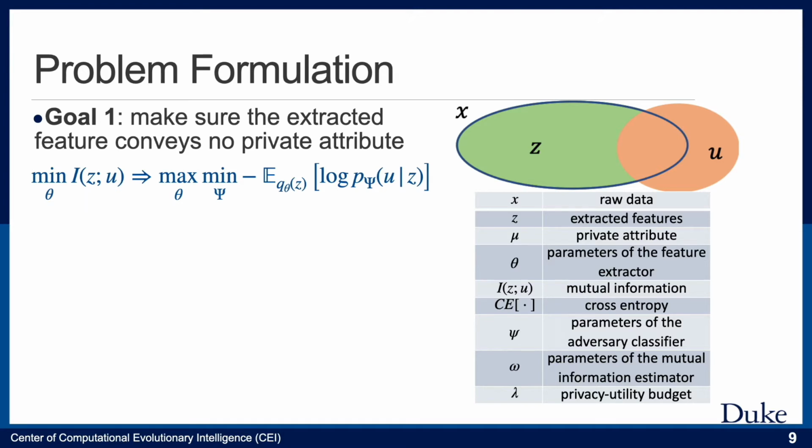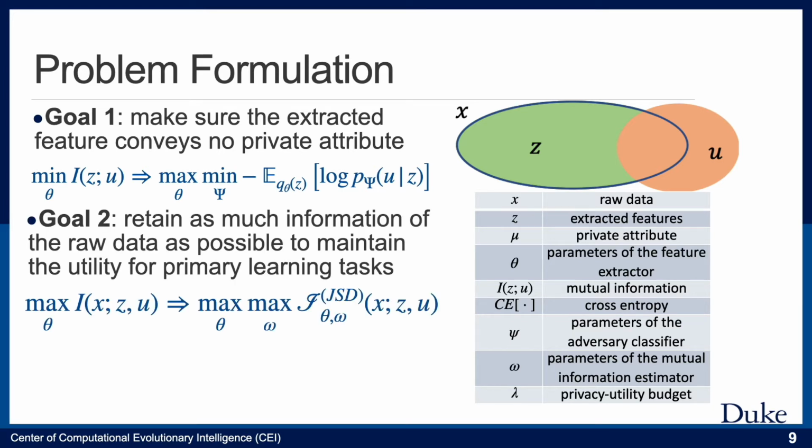Therefore, in terms of goal 1, we expect the intersection between Z and U to be as small as possible. So, we can formulate goal 1 as minimizing the mutual information between Z and U, and then this optimization problem can be converted to a max-min problem. With regard to goal 2, we expect the intersection between raw data X and the joint information of Z